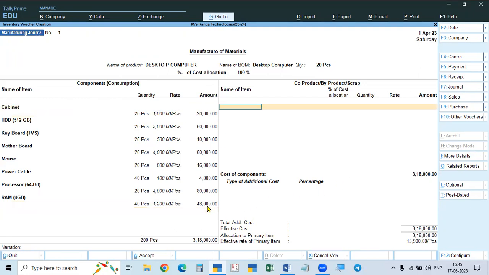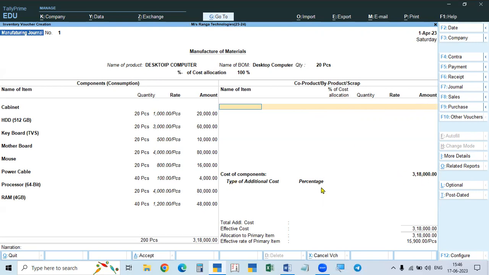After completing this, we'll go to the other side. Here, if any co-product, byproduct or scrap is available that can be sold to others, we can recover some money, and then the cost of our material will be reduced. Scrap means, for example, if you are making wooden furniture, the wooden powder and small pieces are scrap. Byproducts means, with the help of those small wooden pieces, if you make some small chairs for children and sell them, that is called a byproduct or co-product. If you have that, you enter it here, and it will reduce the cost of the components.